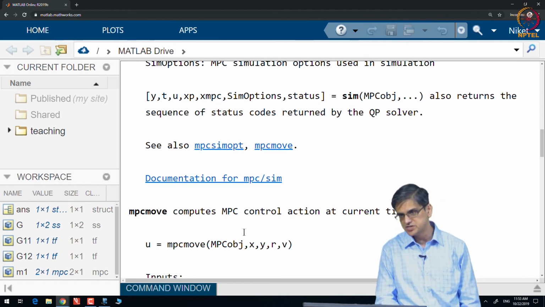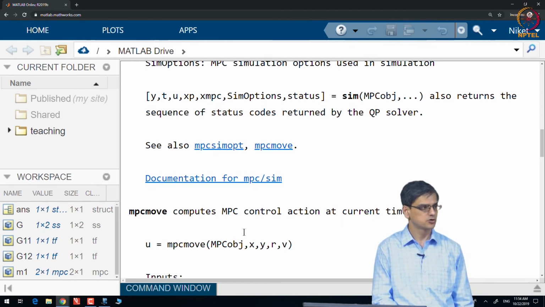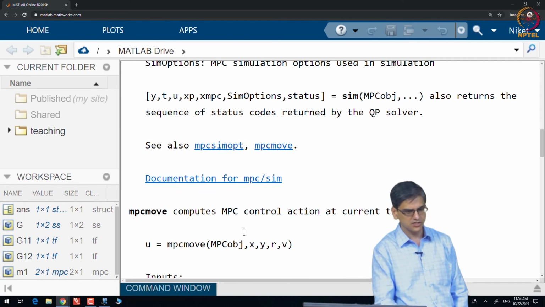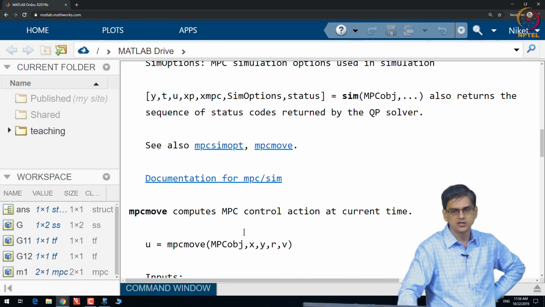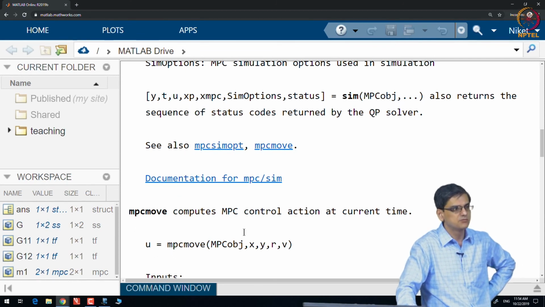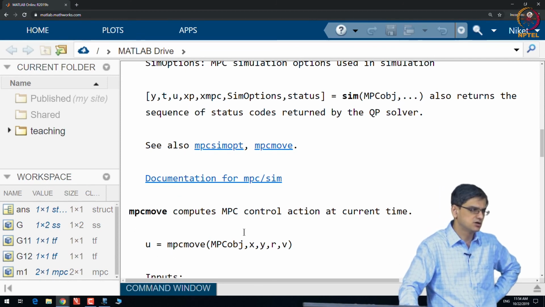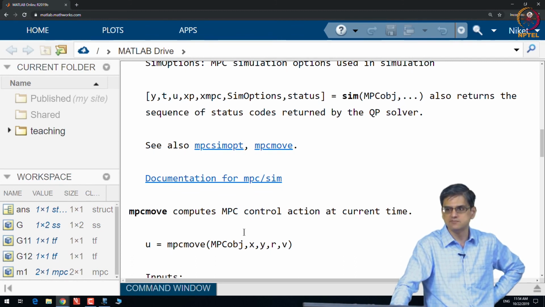In whichever mode you want, you can do the project. This particular project you can very easily do, or for that matter project 2 also, you will be able to do it in either way. Where you will not be able to do it either way: let us say your plant is a non-linear plant, but your model is a linearized model. In that case, you will have to use MPC move in order to calculate UK.